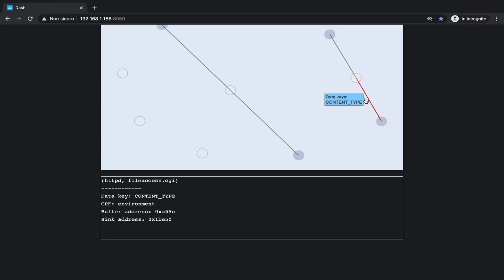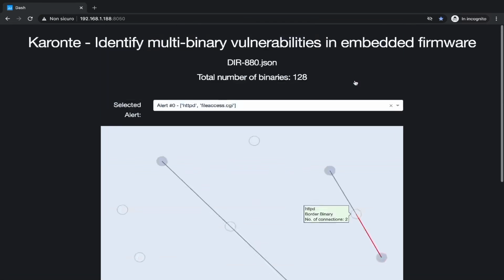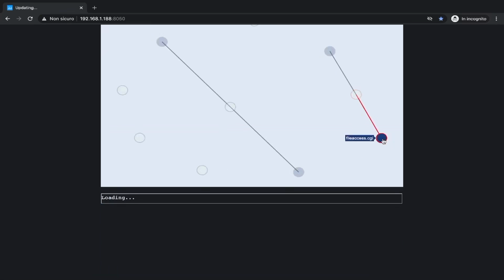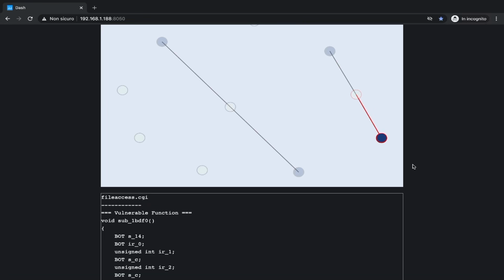Now, if I click on the very last binary of this path in this alert, we integrated this with angr's decompiler, which will automatically decompile the potentially vulnerable functions where our data flow ends up.